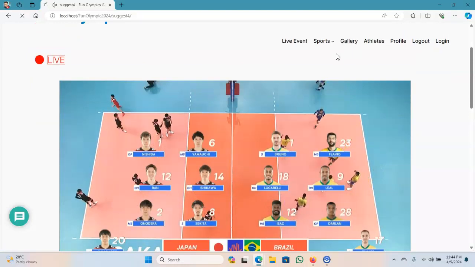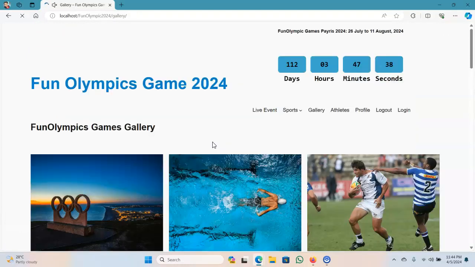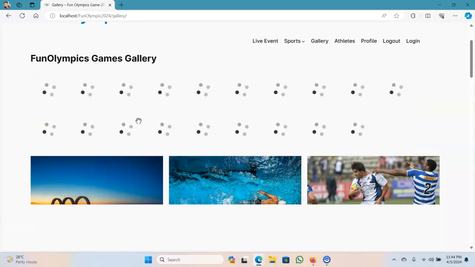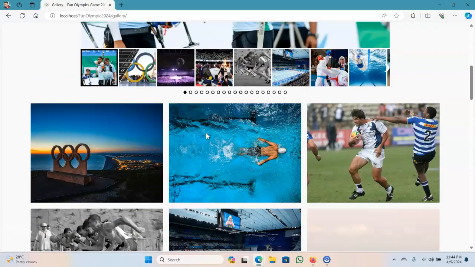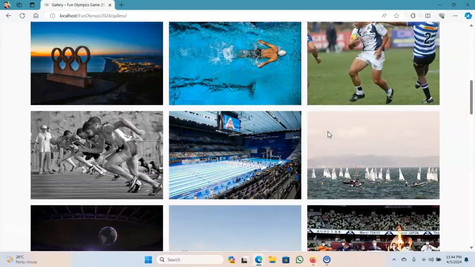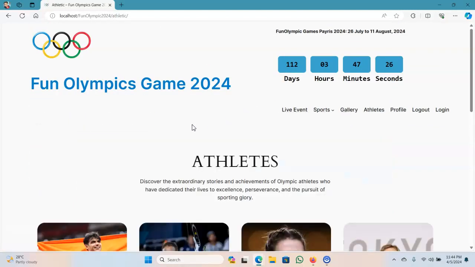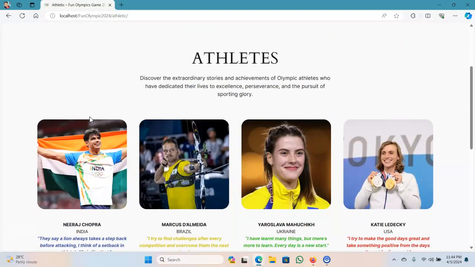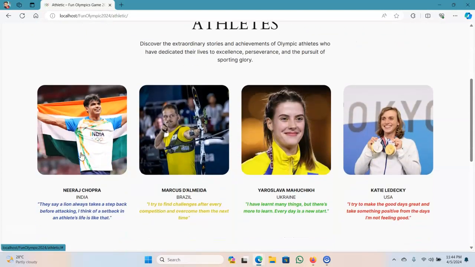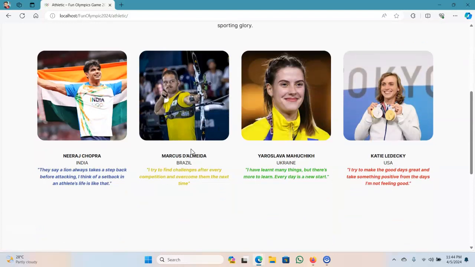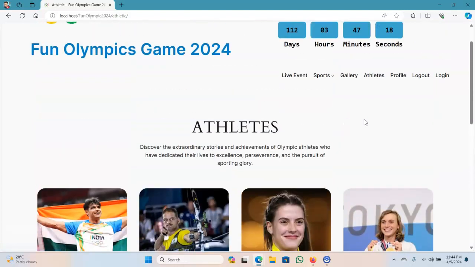This is the gallery where you can see some footage from the game. This is the athletics page. Here you can see players' profiles.